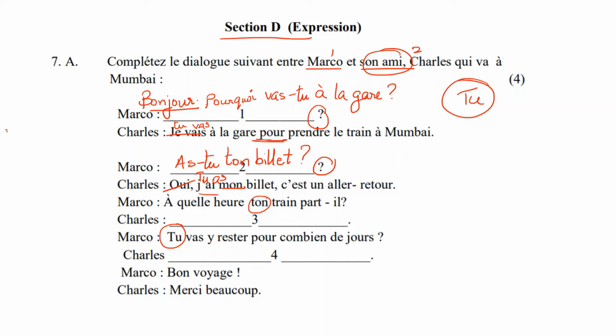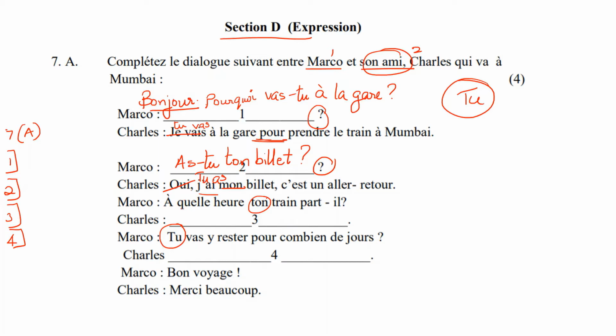When you're writing it in your answer paper, make sure you write it as 7A, your main question, and then just write the sub question 1, 2, 3, 4 and write your answers. There's no need to rewrite the entire dialogue. Now, he says, yes, I have my ticket and all that.